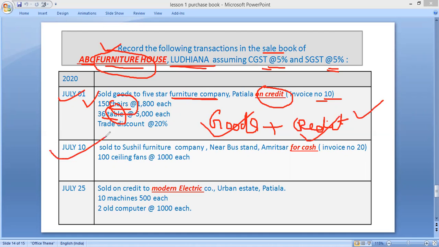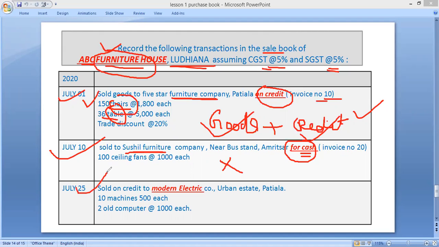Second entry, check it, July 10. Now we have sold to Sunil Furniture, Amritsar for cash. Now goods have been sold on cash basis. Any sale of goods on cash basis will not be recorded in the sale book.